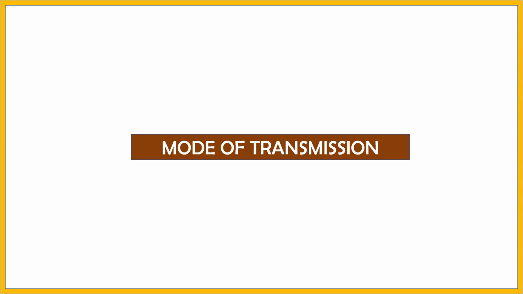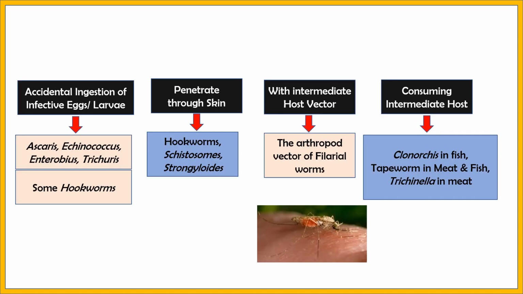So let's talk about the mode of transmission. Transmission in helminths can be of different types. Some of the helminths can be transmitted by accidental ingestion of infective eggs or larvae, which include Ascaris, Echinococcus, Enterobius, Trichuris, and some hookworms.